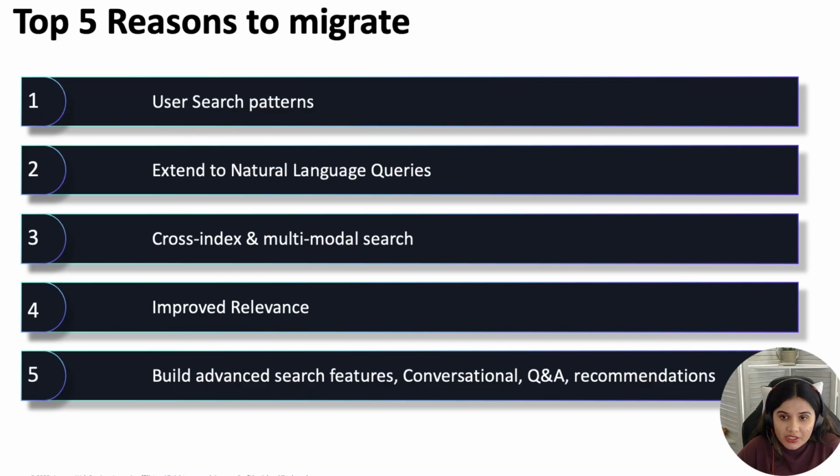Finally, competitive organizations are building advanced search features that include conversational interfaces, contextual Q&A, and intelligent recommendation. Now, these are capabilities which traditional search simply cannot provide, which is why migration to AI-powered search isn't optional. It is essential to meet the evolving expectations of users in an increasingly AI-driven world.